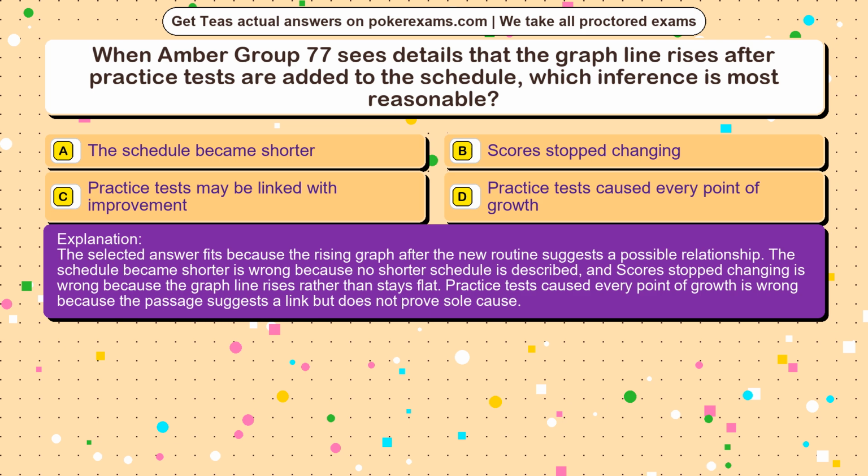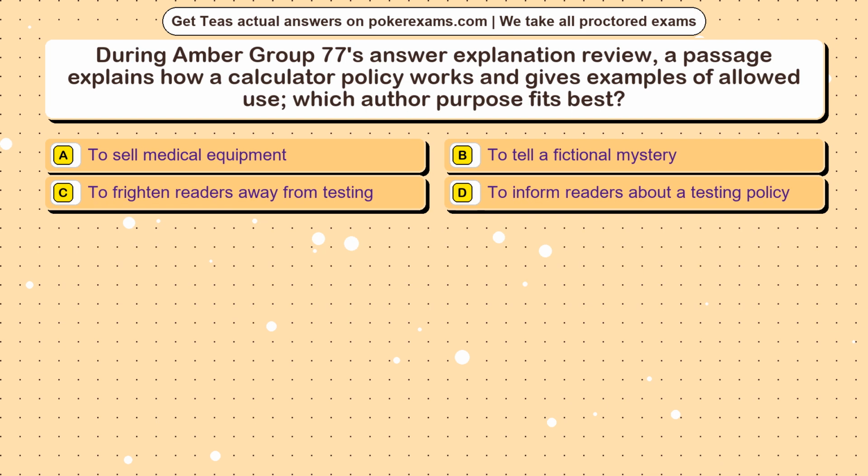Question 3. During Amber Group 77's answer explanation review, a passage explains how a calculator policy works and gives examples of allowed use. Which author purpose fits best? Option A. To sell medical equipment. Option B. To tell a fictional mystery. Option C. To frighten readers away from testing. Option D. To inform readers about a testing policy.